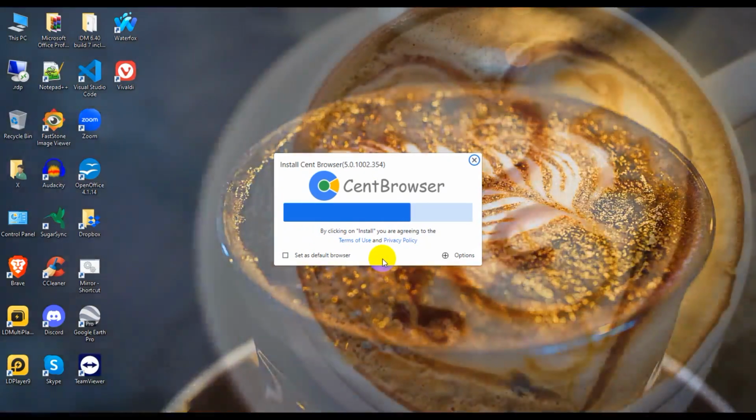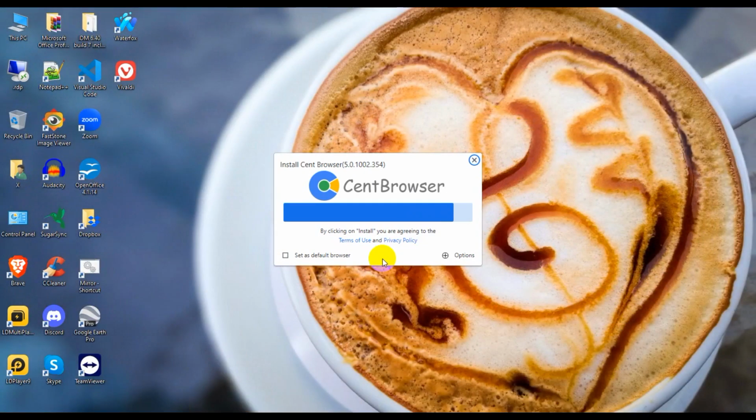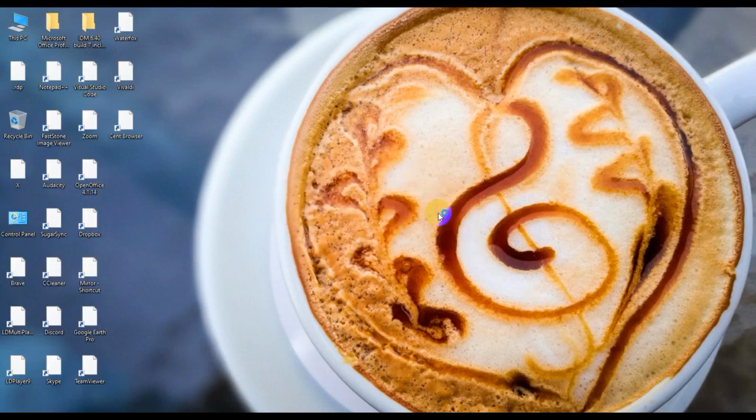So maybe Send browser installs and backs up your data, restoring the data. So I'm waiting for a response. So the installing is just finishing. So guys, now the install is complete.